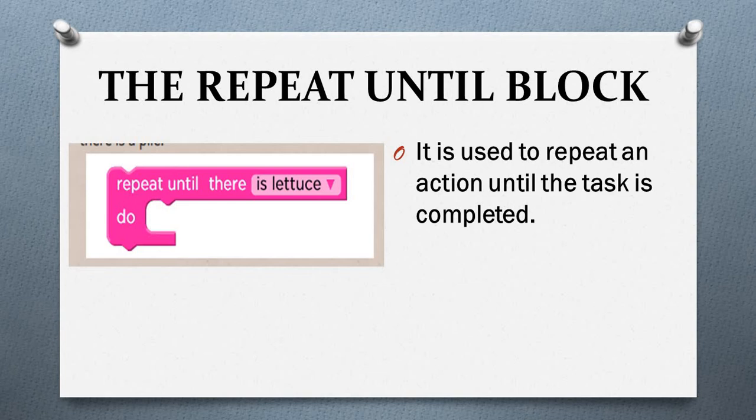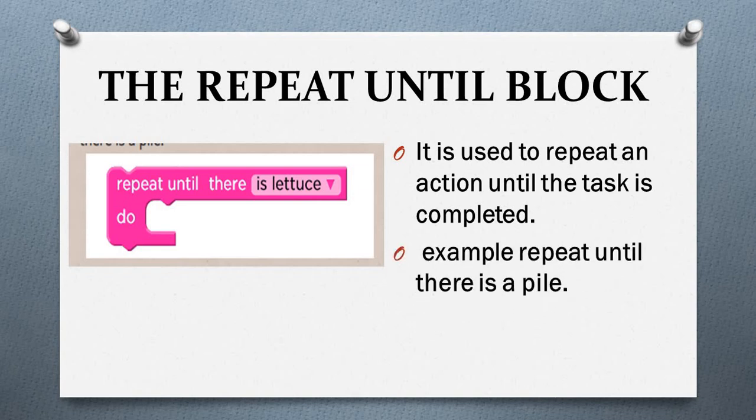We can use the repeat until block the same as the forever block. This block is different from the repeat block, because the repeat block has a number of times a command can be repeated, but the repeat until block is used to repeat an action until the command is completed.